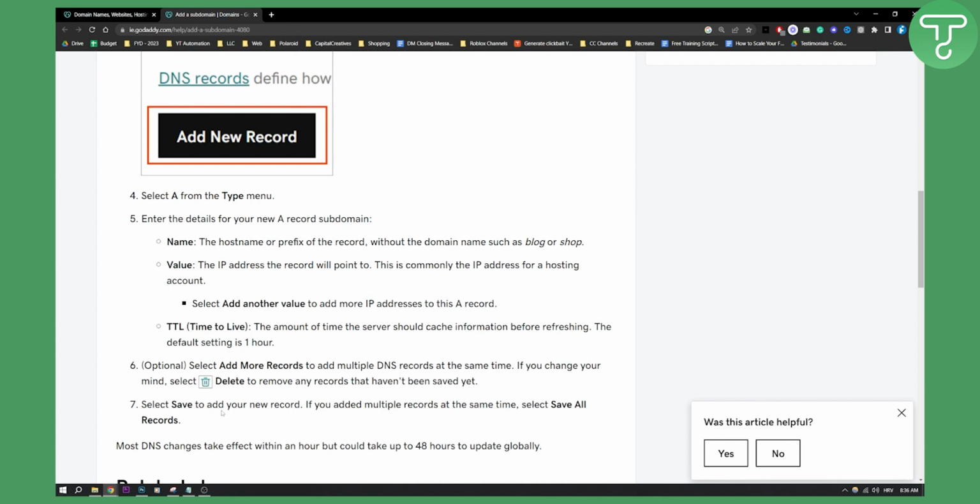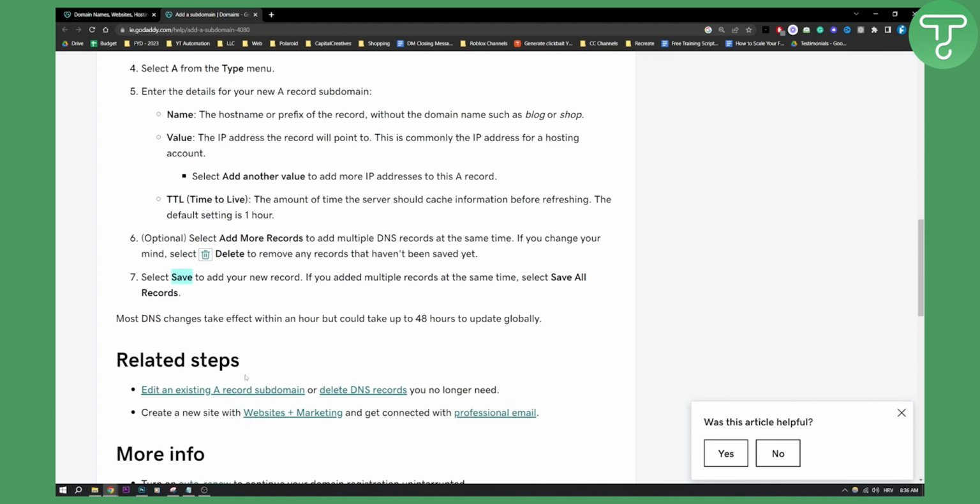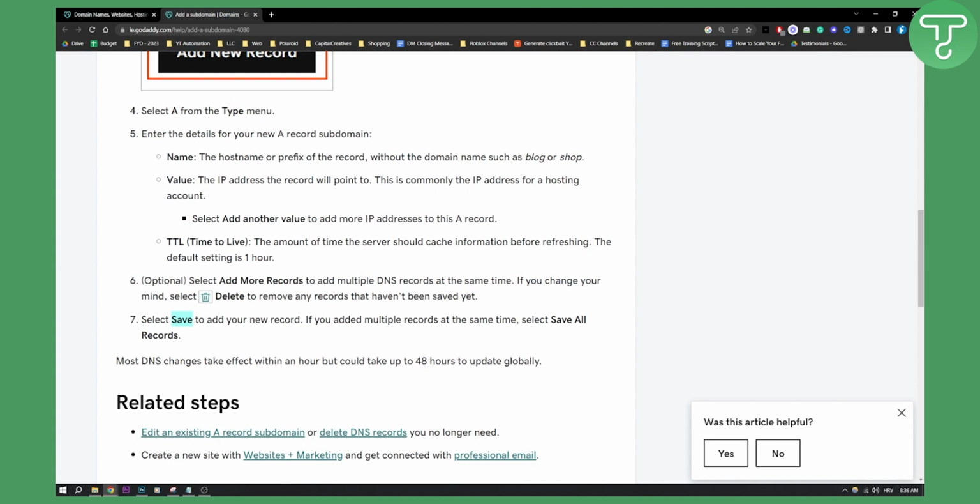And then all you need to do is save to add your new record. If you added multiple records at the same time, select save all records. But if you just add one, which is what you need to do, then just hit save. And that's pretty much it. Now, as you can see, most DNS changes will take effect within an hour. But again, it could take up to 2 days to update globally.